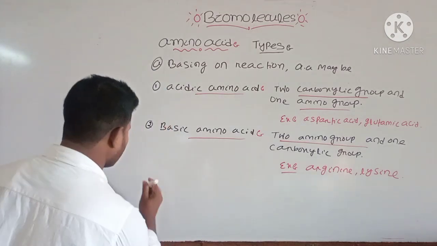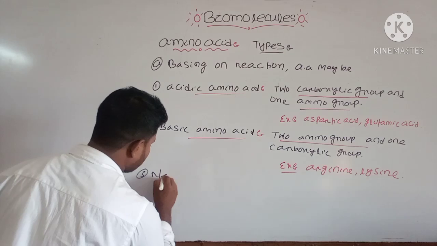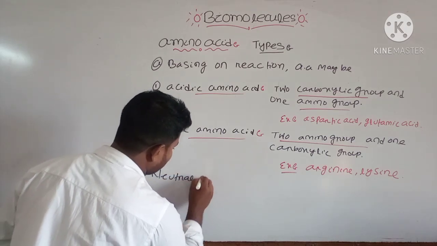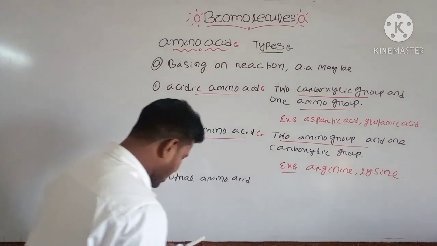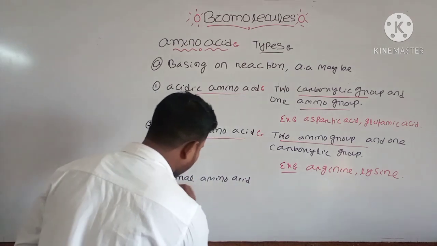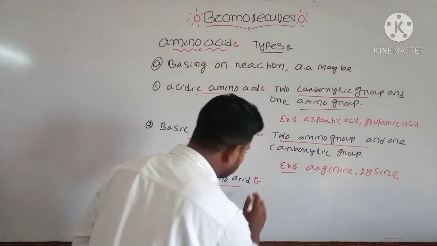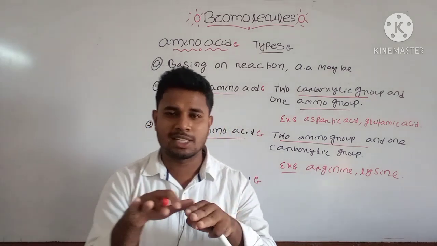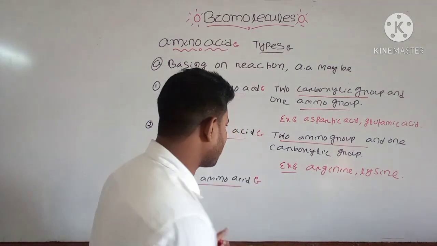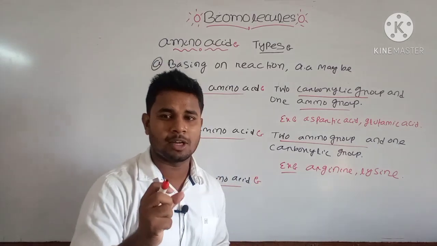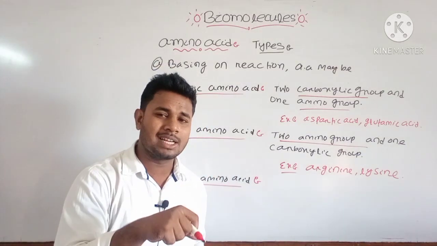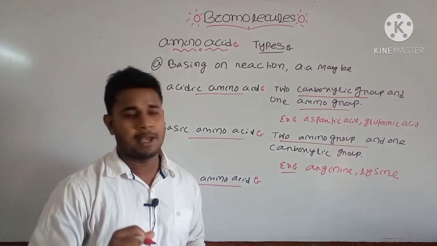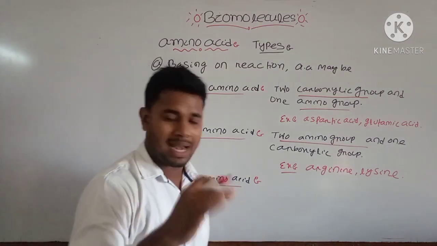And the third one is the neutral amino acid. In the neutral condition, there is no acidic or basic condition. That is, the acidic and basic conditions are balanced, like pH 7, which is a neutral condition, neither acidic nor basic; they have a balanced condition.